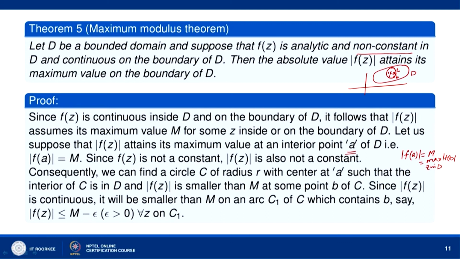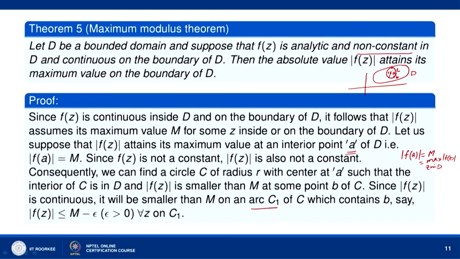Since mod of f(z) is continuous, it will be smaller than M on an arc. Now, f(z) is continuous, so mod of f(z) is continuous. So, there will be an arc of the circle C, let us call that arc C1, which contains B, and such that mod of f(z) is less than or equal to M minus epsilon for all z on C1.